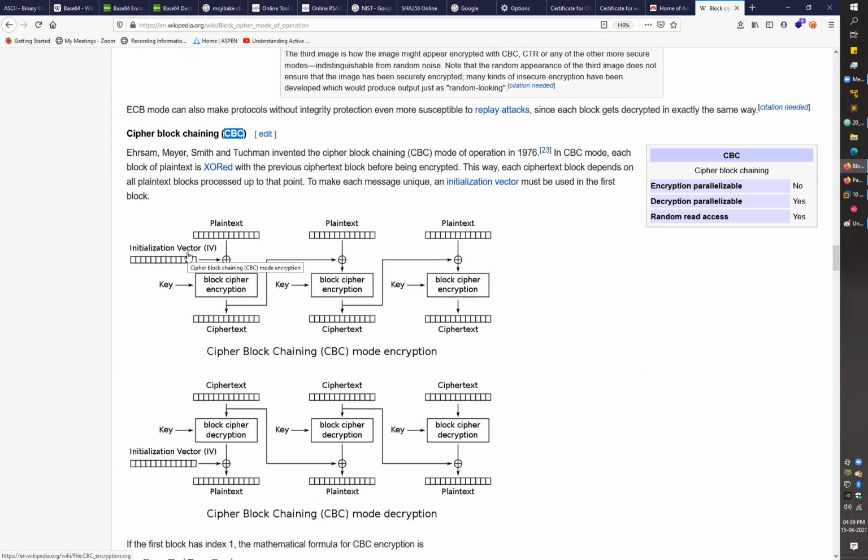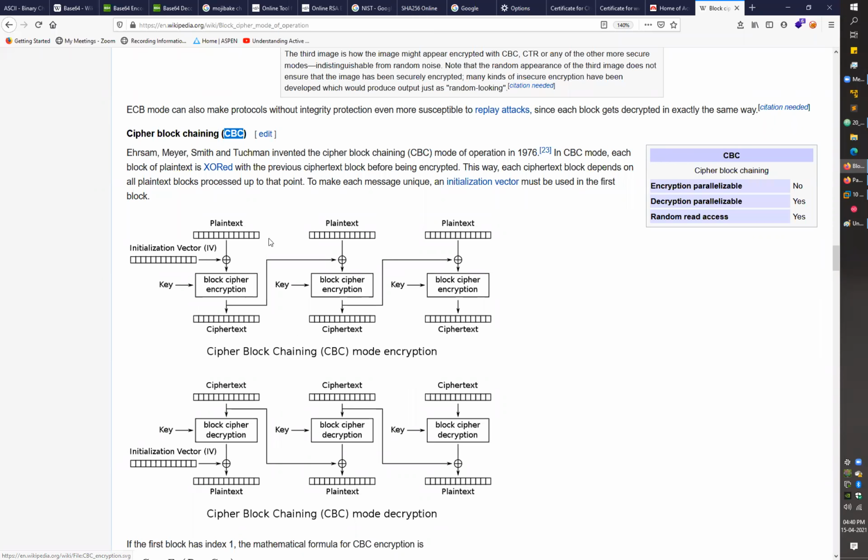Your plain text will first be XORed with the IV. This symbol, a plus inside a circle, is used for the XOR operation. Your plain text will first be XORed with the IV, then it will be encrypted with the key, just to make the data more strongly encrypted. Just to increase the effectiveness of the cipher, we use this kind of mode of operation.